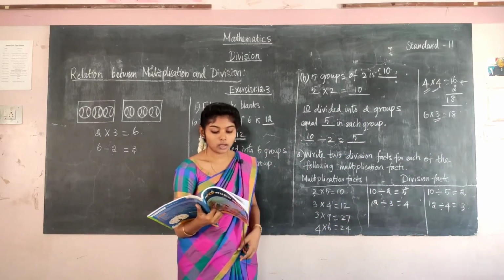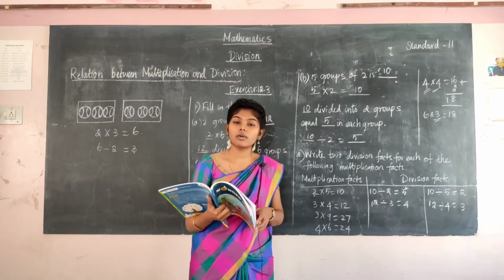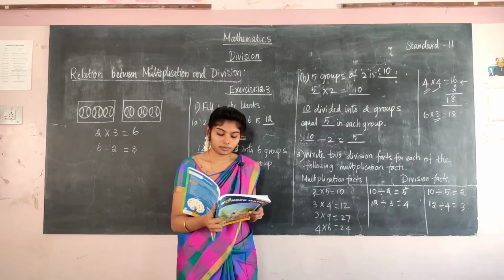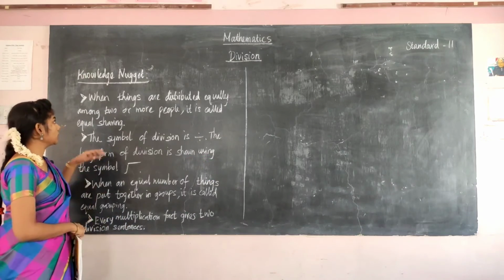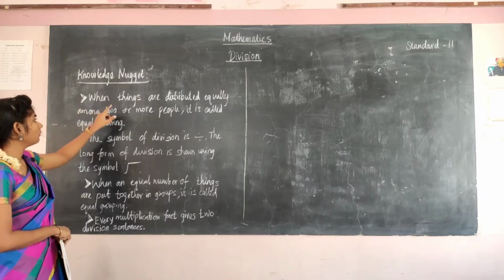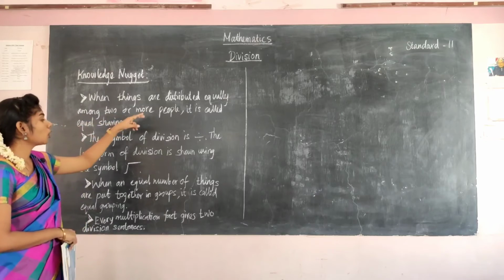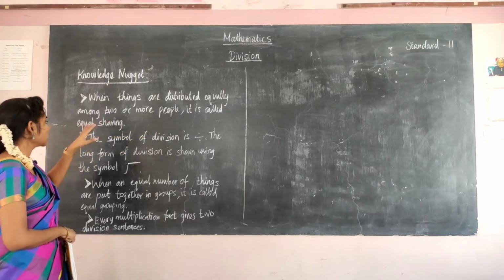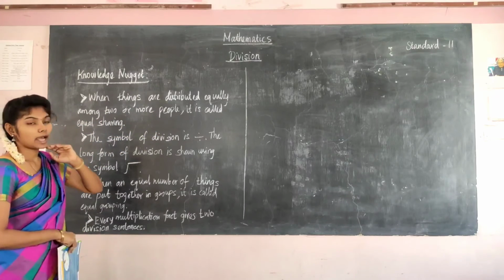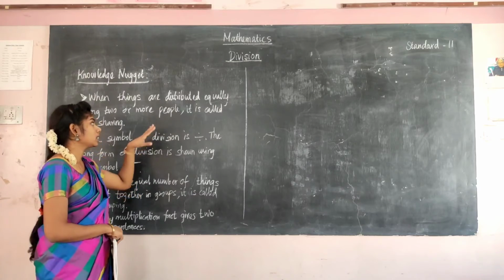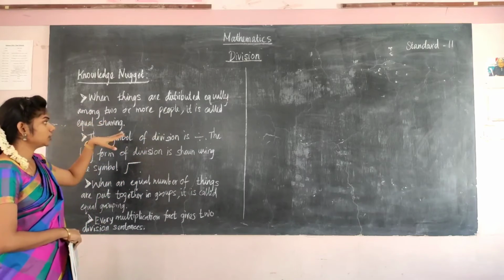And next one, knowledge nugget. So we are going to revise this chapter, division. Now see the knowledge nugget. See the first point: when things are distributed equally among two or more people, it is called equal sharing. So while you are sharing things equally, it is said to be equal sharing.